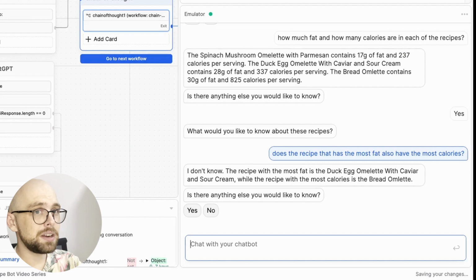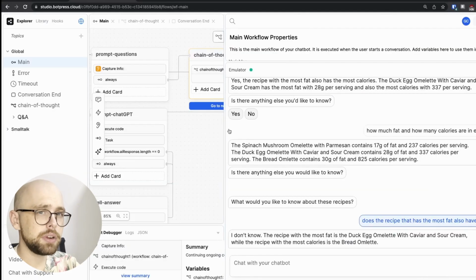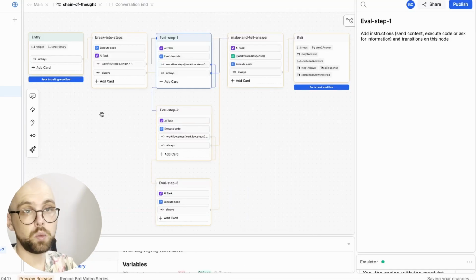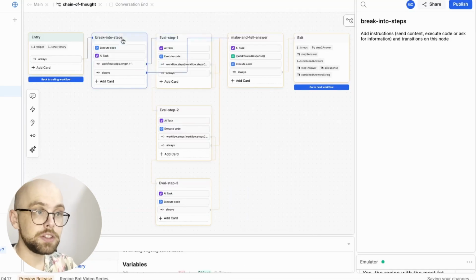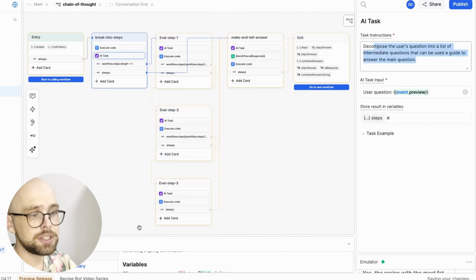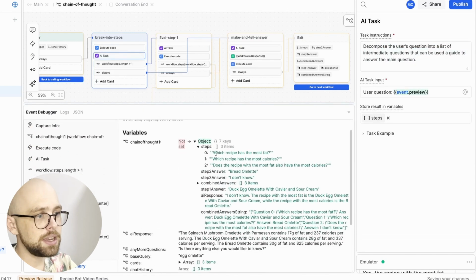It's a little bit better, at least now it's factually correct. Let's go through this flow and break down the steps for chain of thought reasoning. This is what my chain of thought workflow looks like. The first step we do is break our complicated question down into a series of steps. This node has an AI task that does just that, and its output is saved to our steps object. For this question, we break it down into these 3 questions.